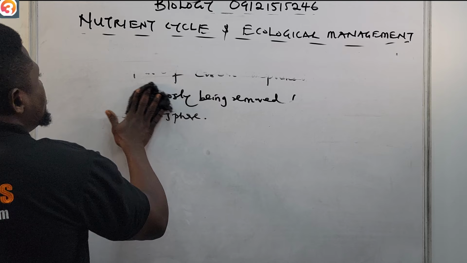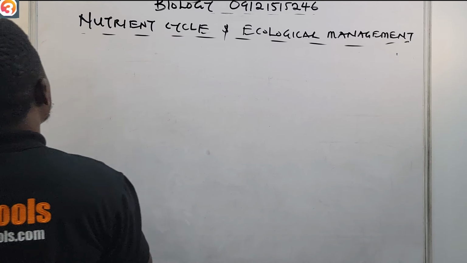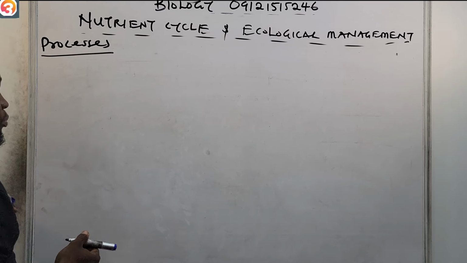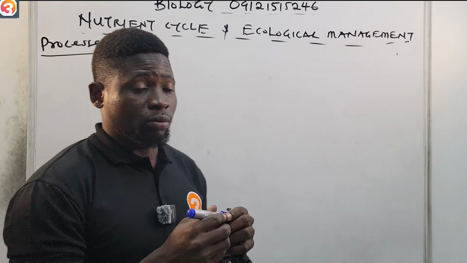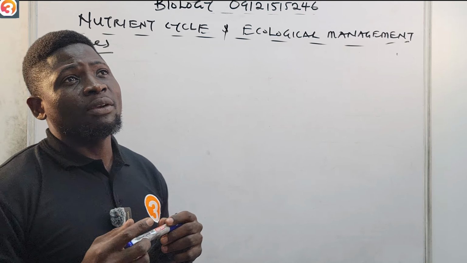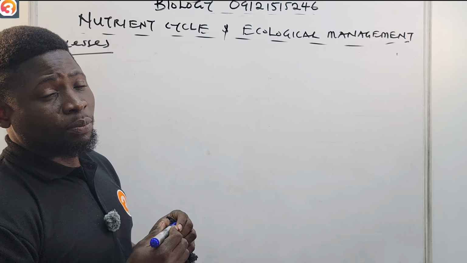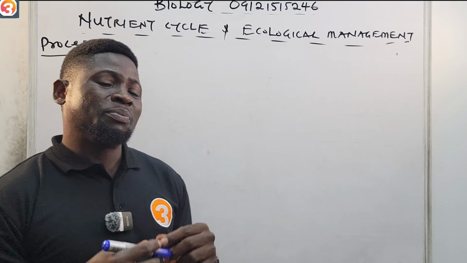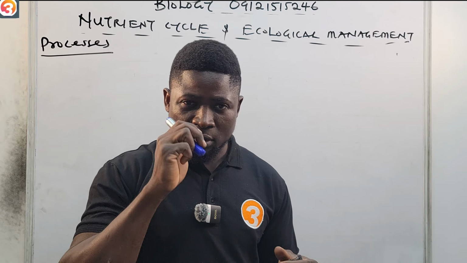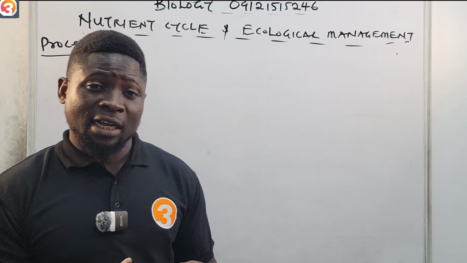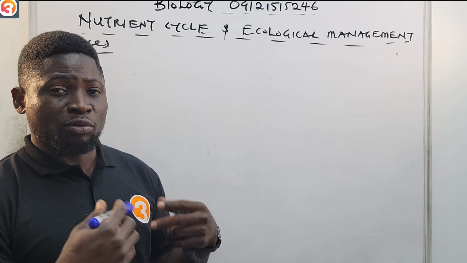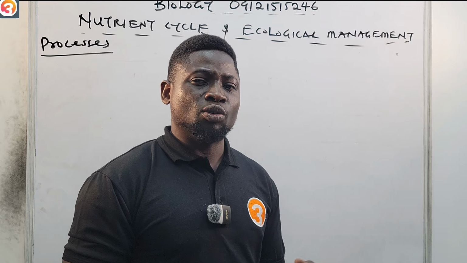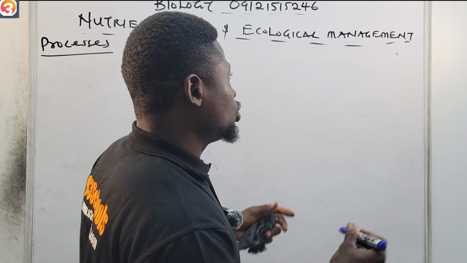Carbon cycle processes. Now, the processes of the carbon cycle. Number one, carbon is mainly removed from the air through the process of photosynthesis, through which plants use it to manufacture their food. You know that carbon dioxide is a raw material for photosynthesis, so it is lost. Plants get it during photosynthesis, and then they use it to manufacture their food.